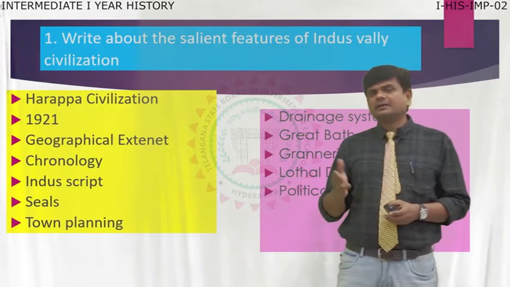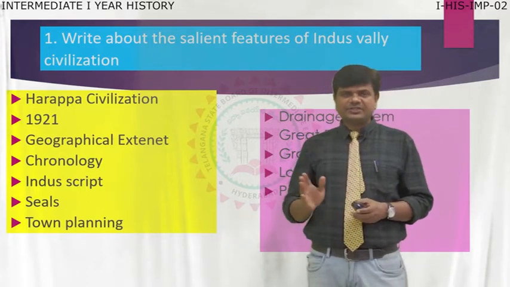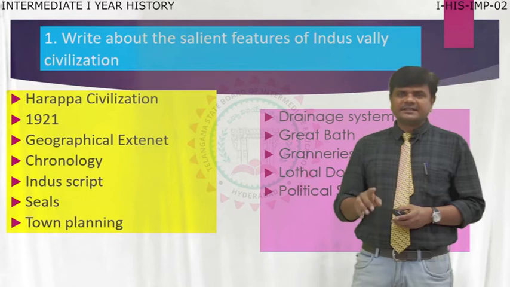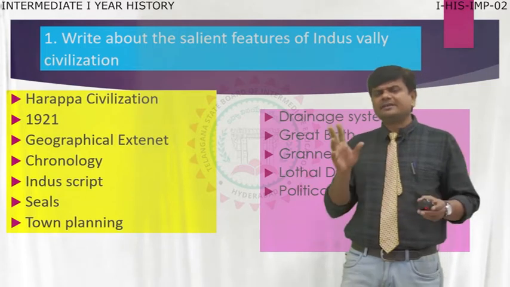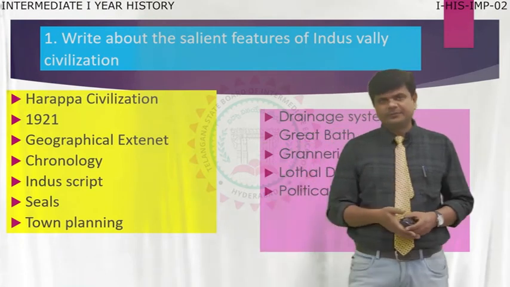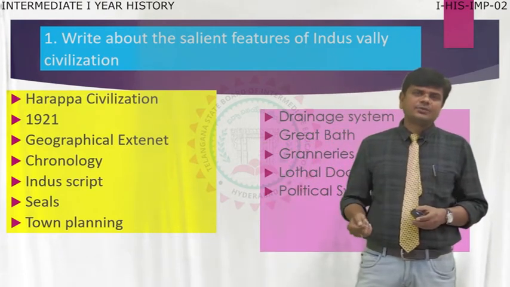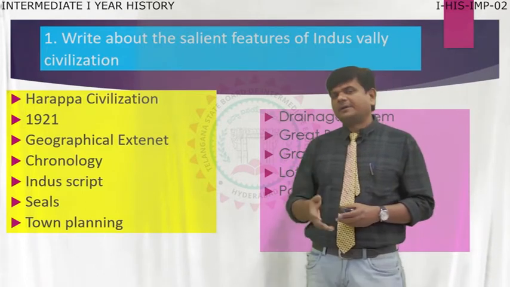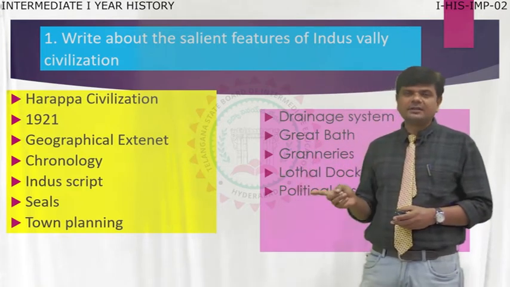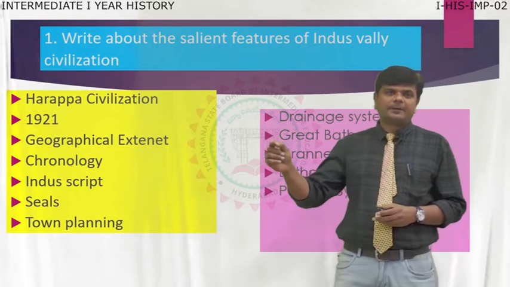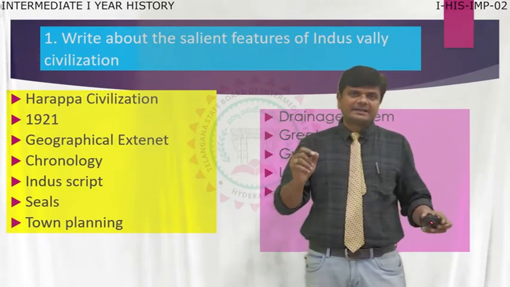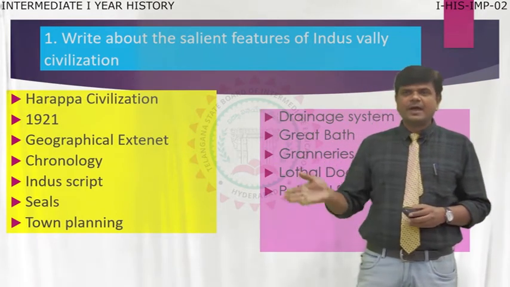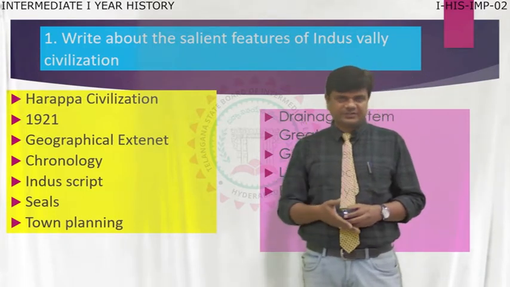And later, Harappa. How did Harappa civilization emerge? The local people, the Dravidians, settled and founded 2 great towns, Harappa and Mohenjo-daro. When Indian archaeologists made the discovery, they first discovered the city Harappa. So the civilization is named after Harappa, the first city discovered by archaeologists. So Indus Valley civilization or Harappa civilization, both are the same.